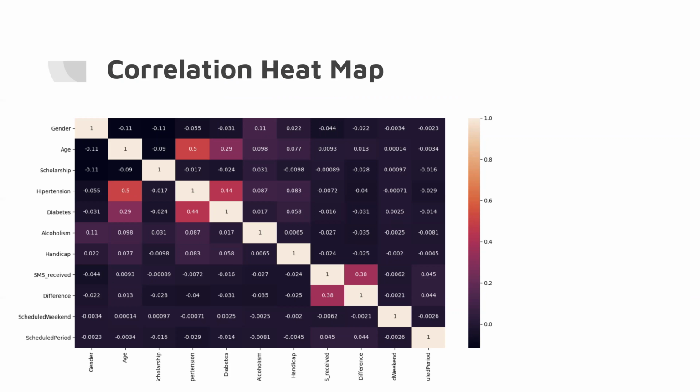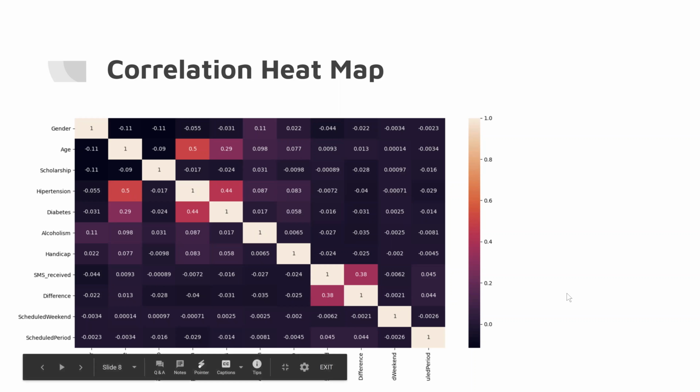So we also made a Pearson correlation heat map. And as you can see from it, there are no two features that are strongly correlated with one another. So from this, we decided there wasn't really any correlation that we need to drop from our data set. So we made no feature drops from this.